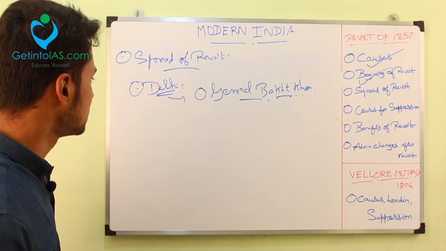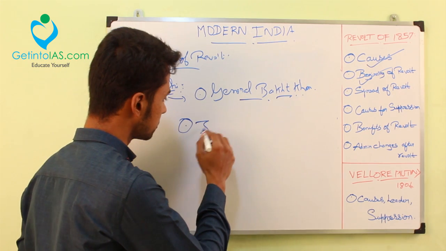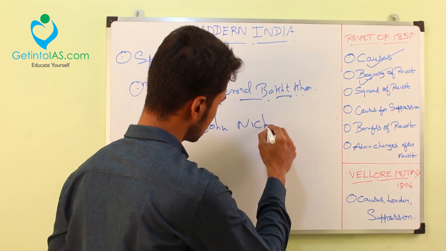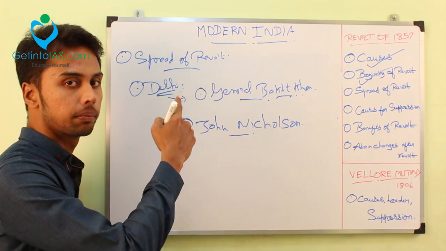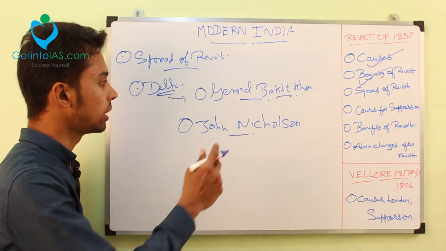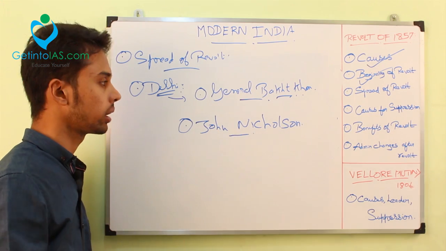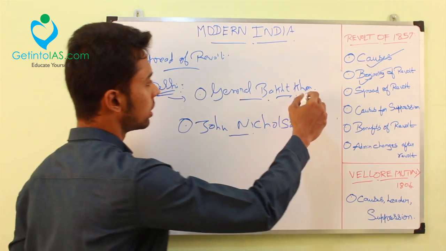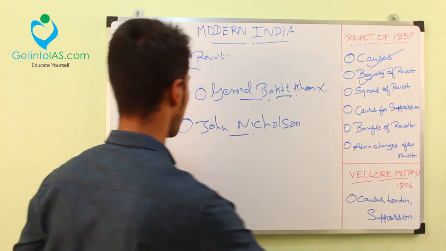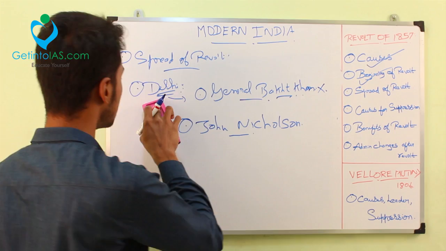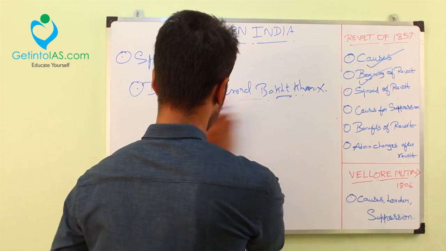But in later parts, suppression happened, right? The revolt was suppressed. Who suppressed it? An officer called John Nicholson is mainly responsible for the suppression of the revolt at Delhi. What happened to Bahadur Shah? Bahadur Shah was taken prisoner and deported to Rangoon, where he reportedly died. What happened to General Bakht Khan? He died while defending Delhi itself. This is with Delhi. I have told how the revolt spread in Delhi and what the result was in Delhi. Now we are going to the next, UP.